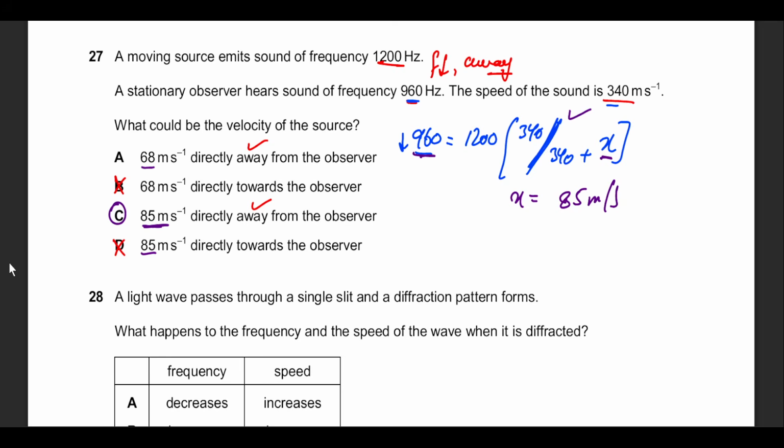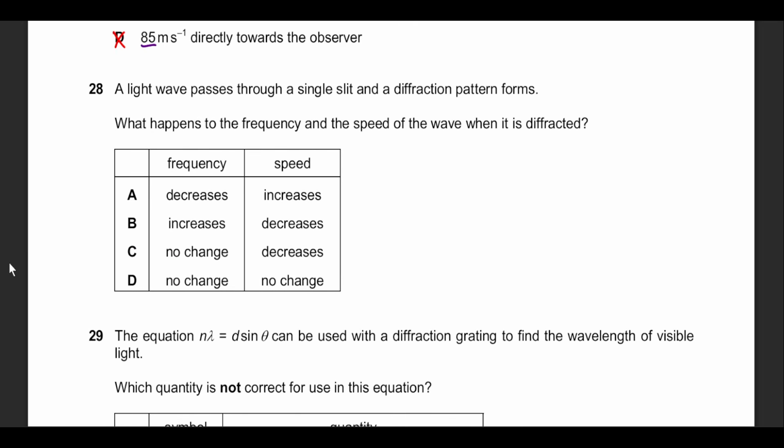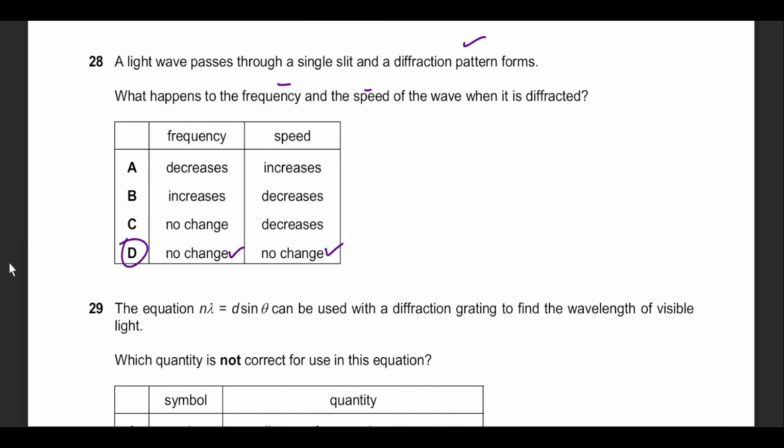No decimal, no nothing. Question number 28, he says a light wave passes through slits, a diffraction pattern forms. What happens to frequency and speed of the wavelength? There is generally no change. So I would go with frequency no change, speed no change. Frequency generally never changes because it's controlled by the source, right? So option D will be the right answer.